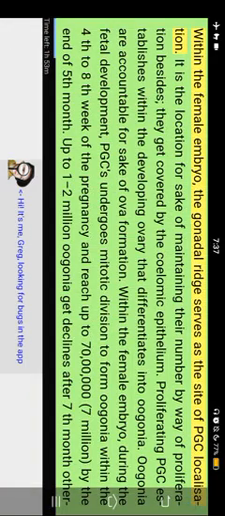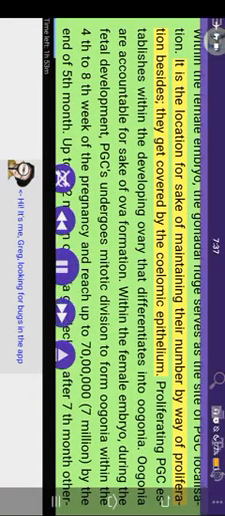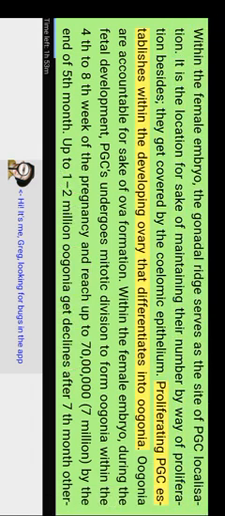Within the female embryo, the gonadal ridge serves as the site of PGC localization. It is a location for maintaining their number by proliferation. Besides, they get covered by the coelomic epithelium. Proliferating PGCs establish within the developing ovary and differentiate into oogonia. Oogonia are accountable for ova formation.